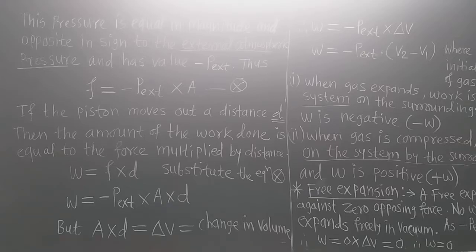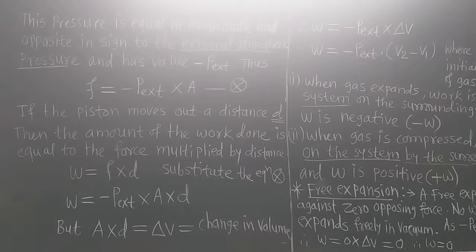Now the pressure is equal in magnitude and opposite in sign to that of the external atmospheric pressure. The pressure of the gas which is filled in that cylinder has equal magnitude to that of the external pressure, but it has the opposite sign.